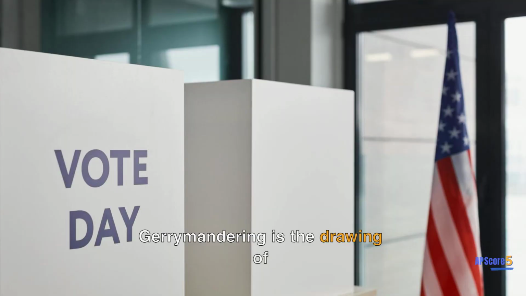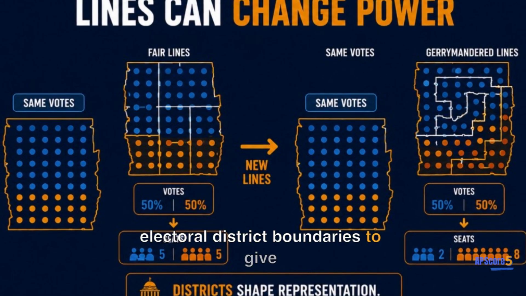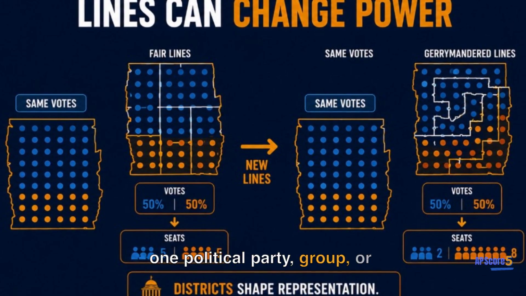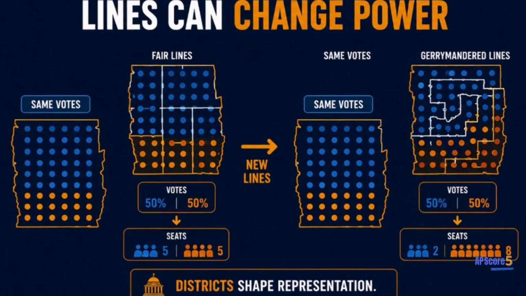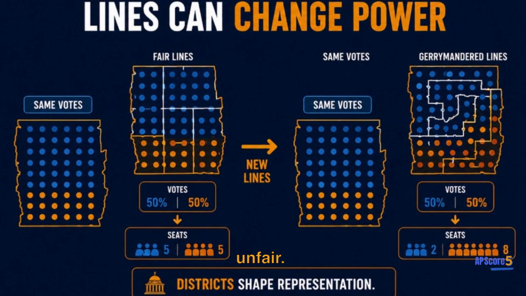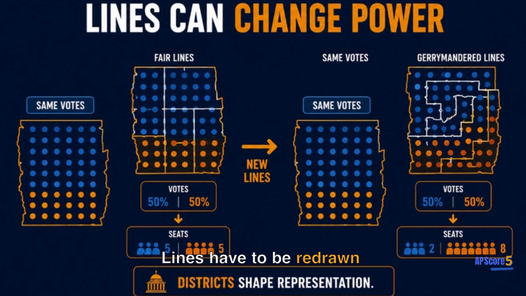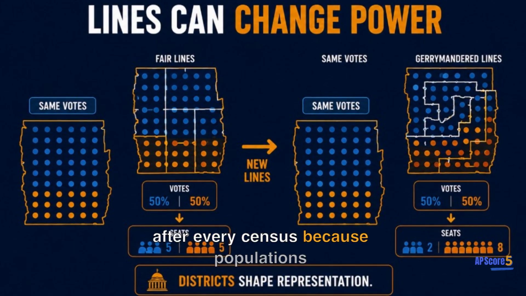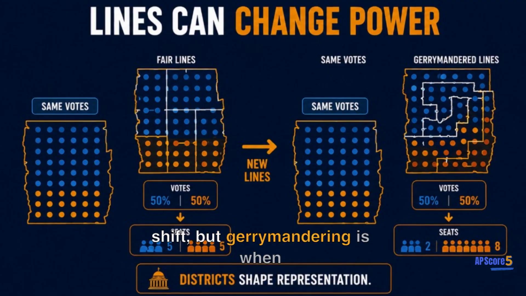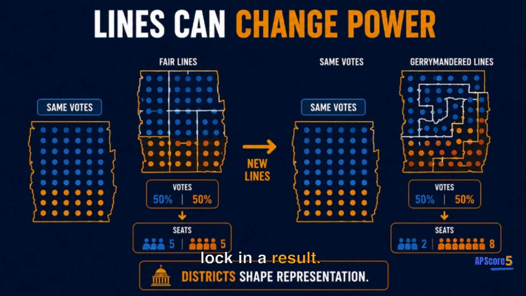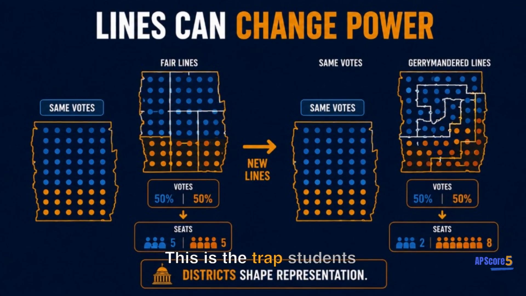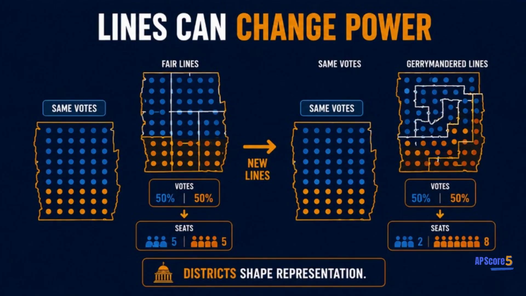Gerrymandering is the drawing of electoral district boundaries to give one political party, group, or interest an unfair advantage in elections. The key word there is unfair. Lines have to be redrawn after every census because populations shift, but gerrymandering is when that redrawing is bent to lock in a result. This is the trap students fall into.